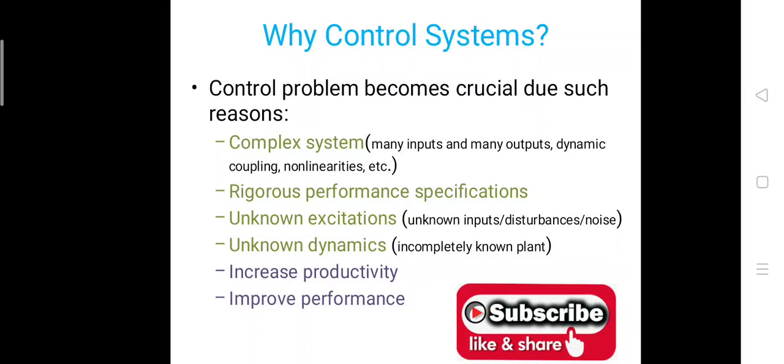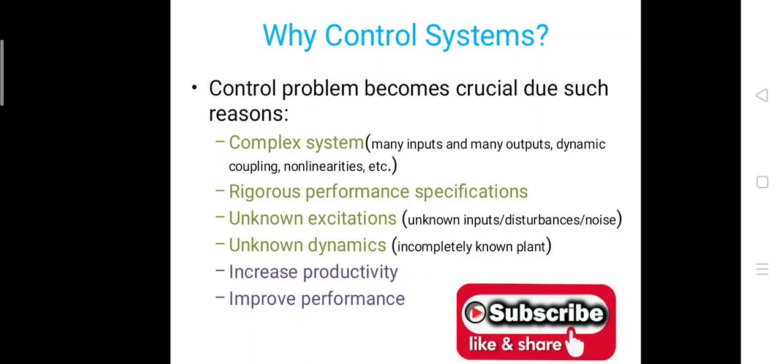So now why control system? The control problem becomes crucial due to such reasons. So there are several reasons due to which controlling is important. Complex systems: there are several systems that may have many inputs, many outputs, dynamic couplings, non-linearities. So these are the parameters that increase the complexity of a machine or complexity of a system. So these are the reasons we need control systems.